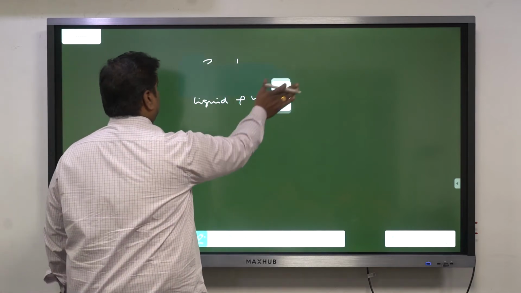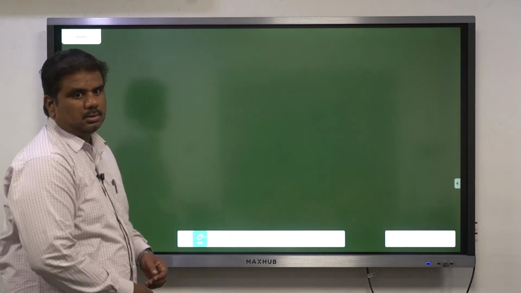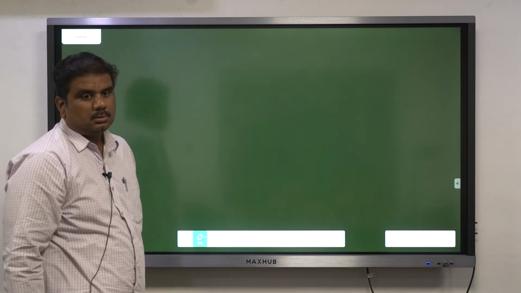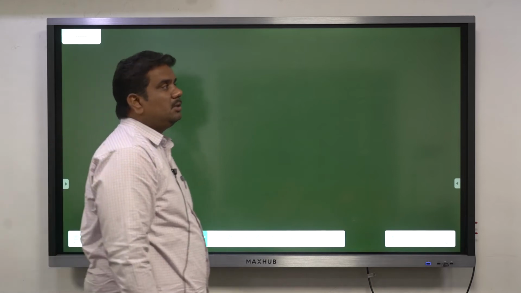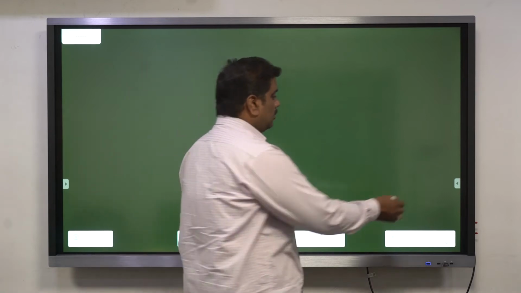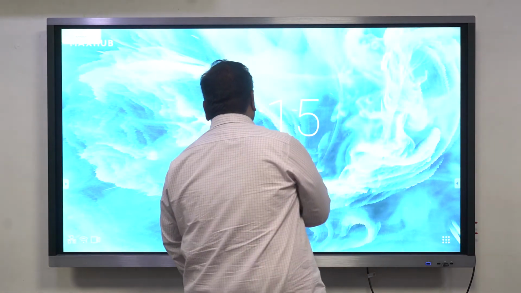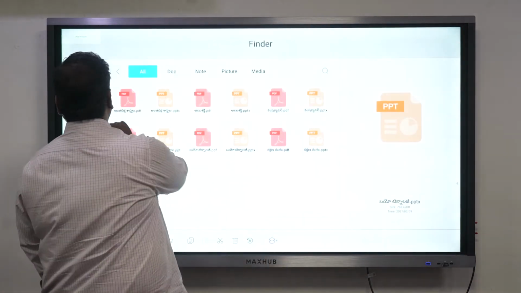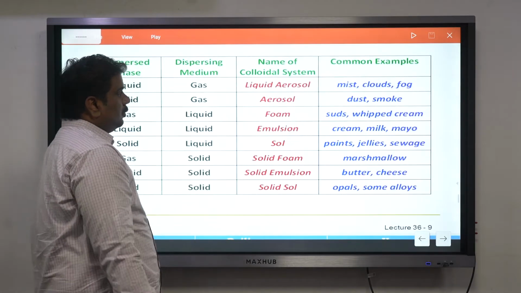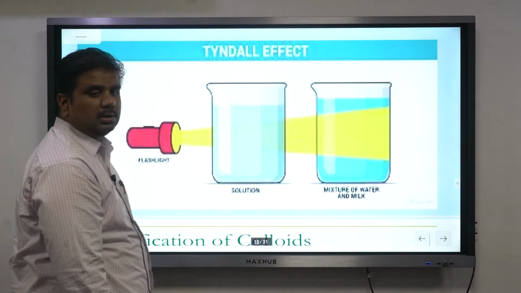Moving on to: how is milk an emulsion? Water and milk, is that an emulsion? Colloid? No, milk is an emulsion. In the slide, it was given that milk is an emulsion. So when talking about water and milk, you're finding some small minute particles. I'll just show you one thing here. Whenever light is focused onto this mixture of water and milk.